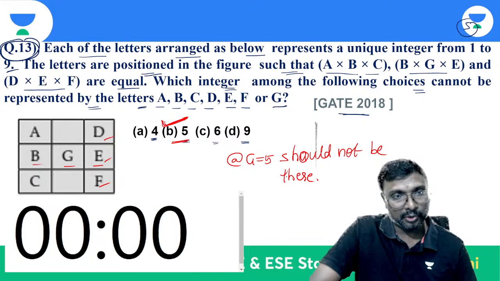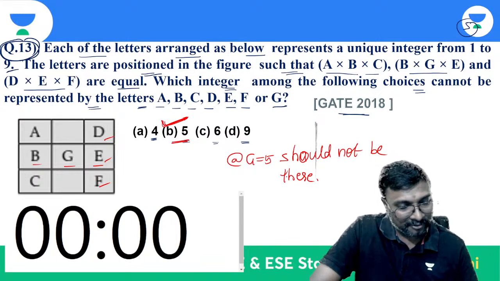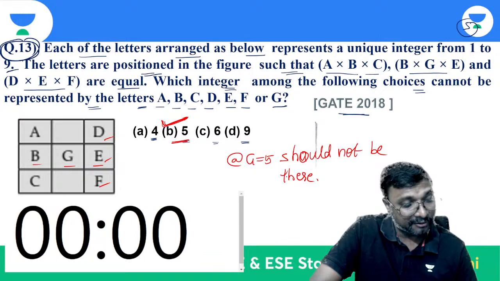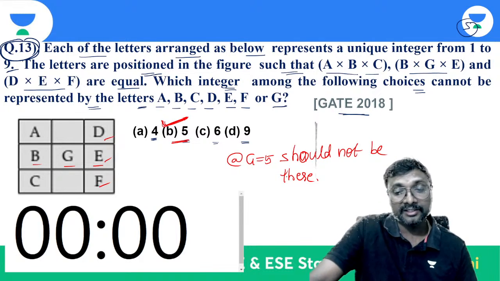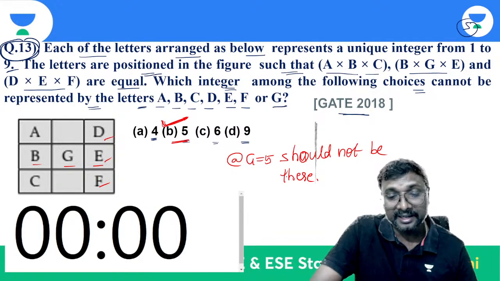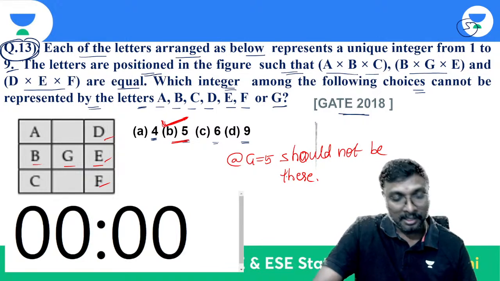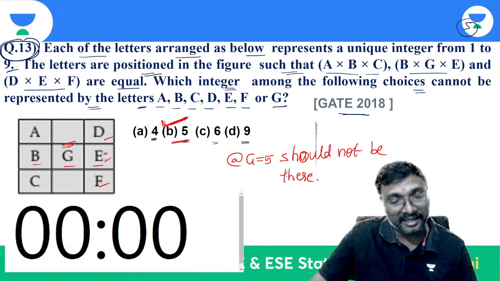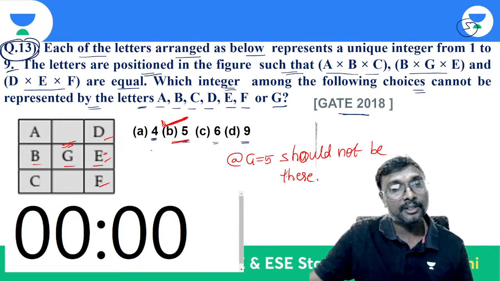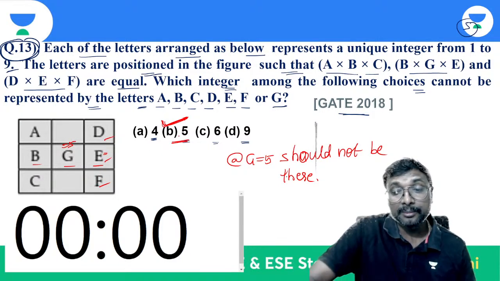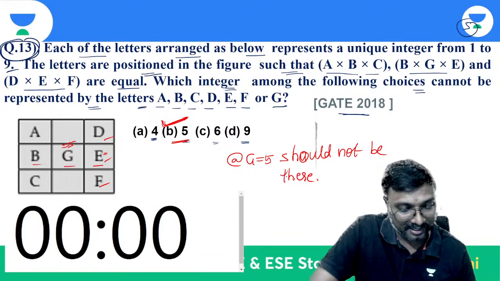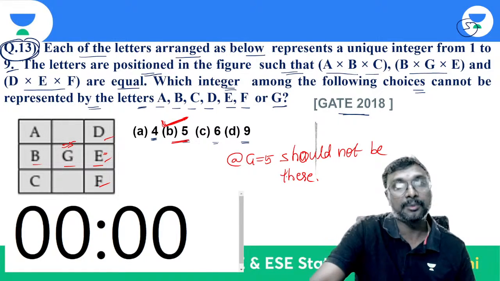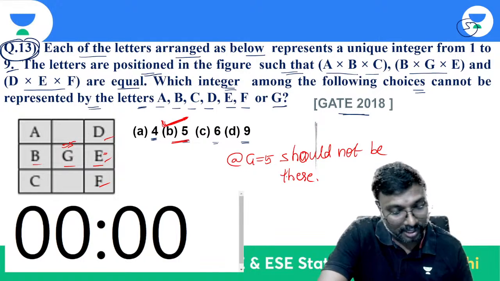5 ones are 5, 5 twos are 10, a multiple of 5. Without multiplying with 5, is it possible to get this last number, or to get a multiple of 5? No. So when G is 5, it is impossible to satisfy that. So which one is the correct answer now? 5 is the correct answer. At G, 5 should not be there.